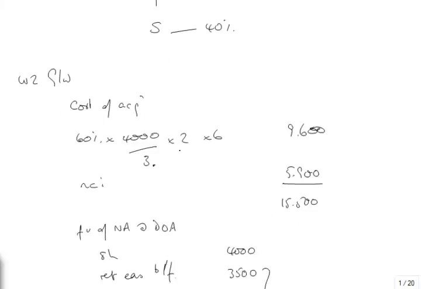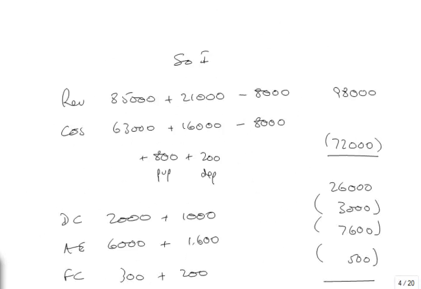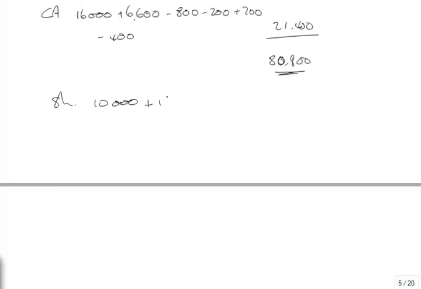For every 3 we issued 2, and we bought 60%, so 2, 4, 8, 1,600. That's 1,600 shares issued. They have a face value of 1, and they're issued at 6. So it's 1,600 times 1 share capital, and 1,600 times 5 share premium. So plus 1,600 is 11,600. Premium is 1,600 times 5, which is 8,000.